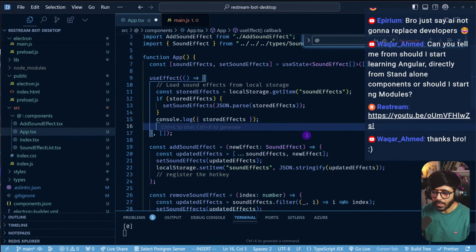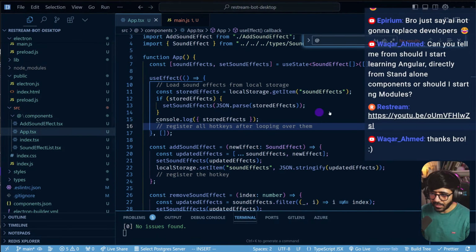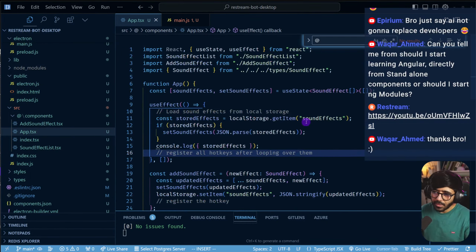And this one would be register all hotkeys after looping over them, right? So this is what you could do. Does that make sense? Can I get some thumbs ups if you understand what I'm saying?